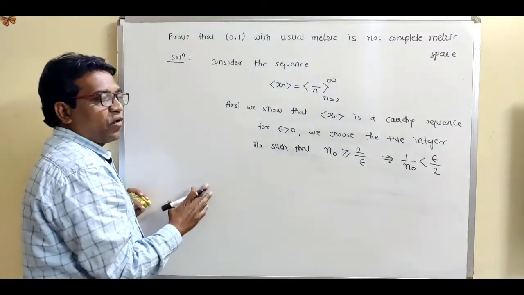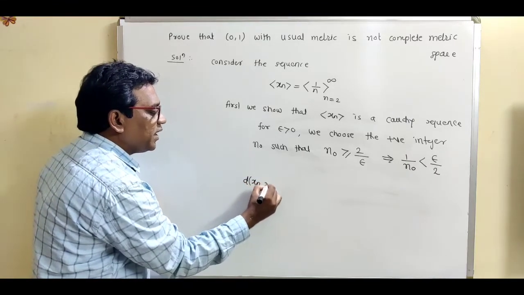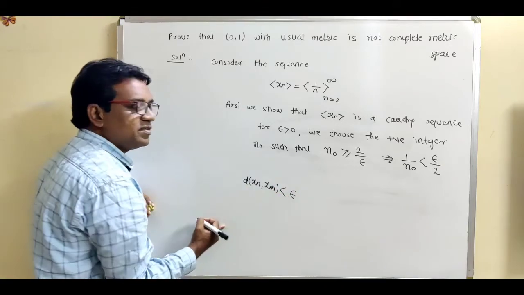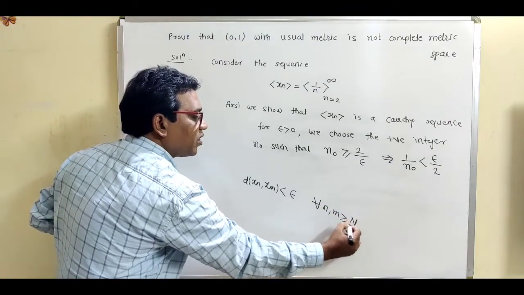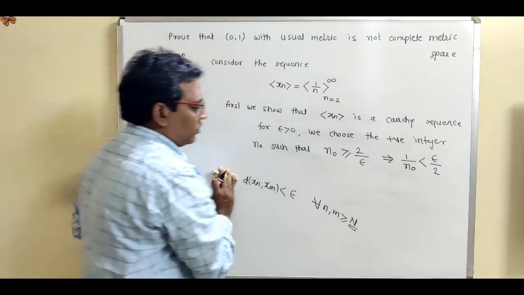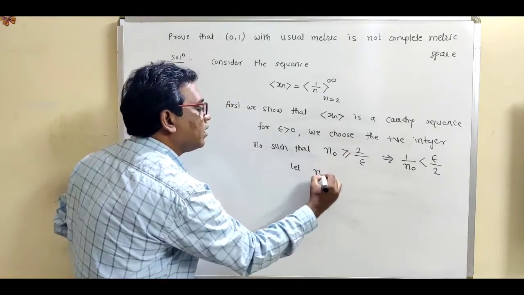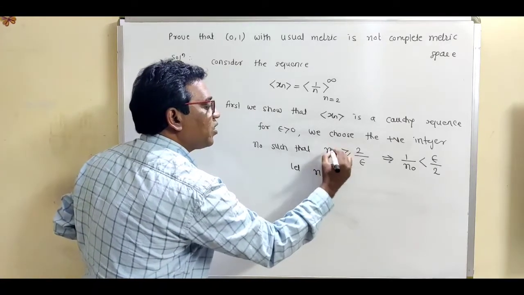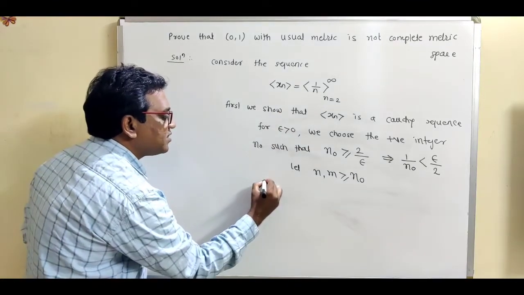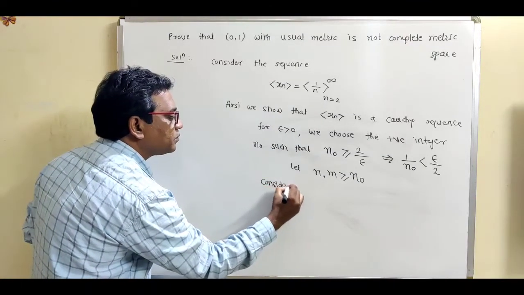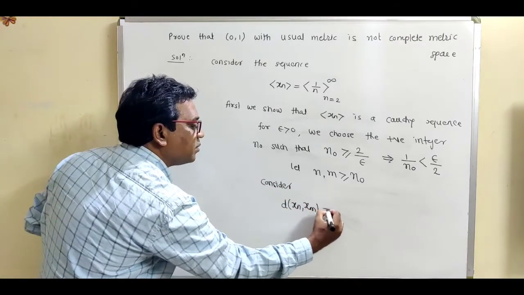In a Cauchy sequence, we want to show that the distance between any two terms is less than epsilon, and this should be true for all n and m greater than or equal to this integer. So let n and m be greater than or equal to n0, and consider the distance between xn and xm, which is equal to